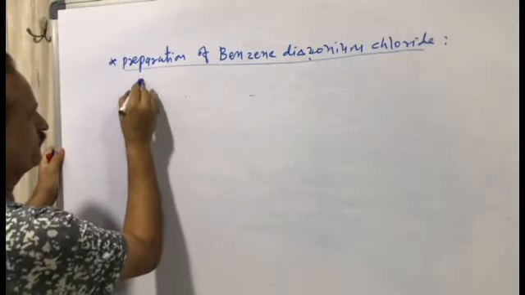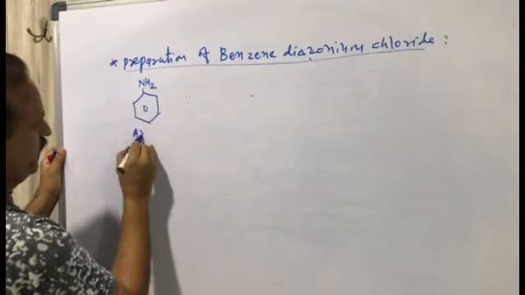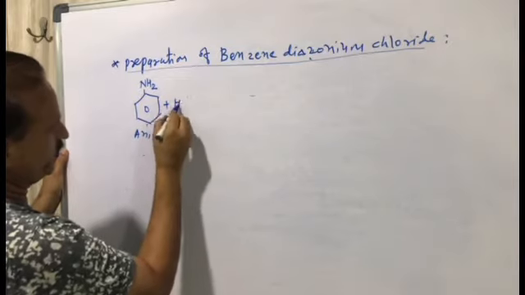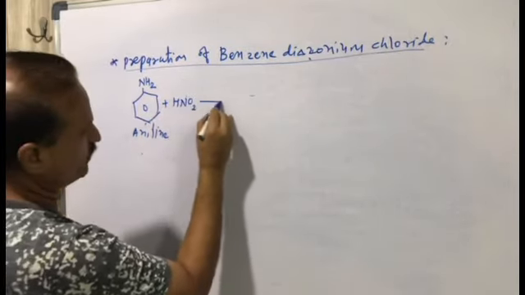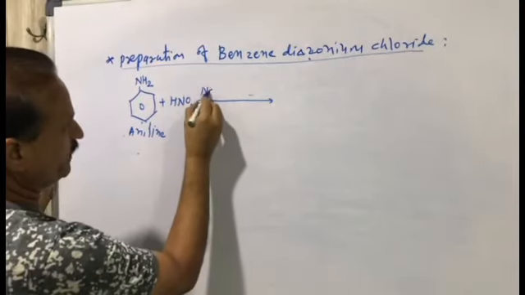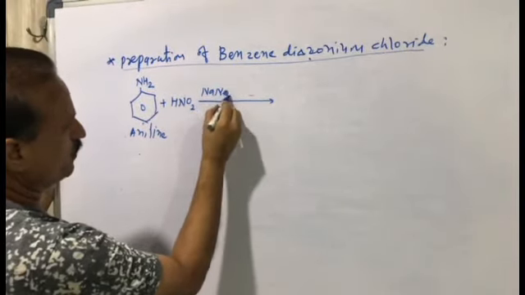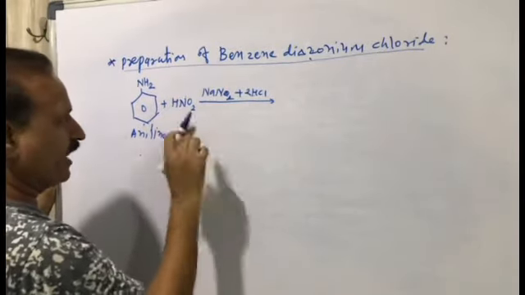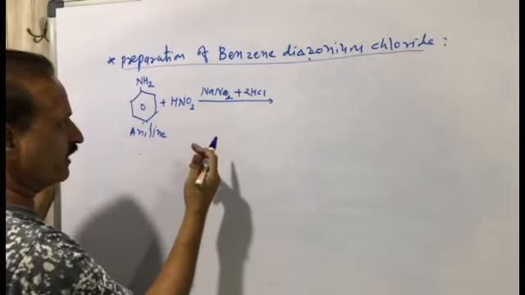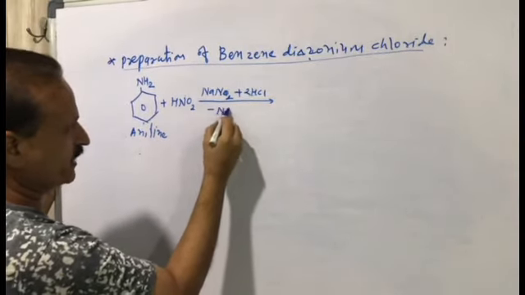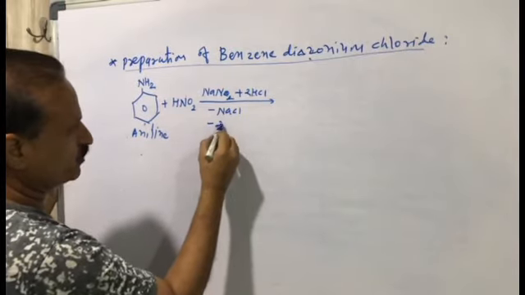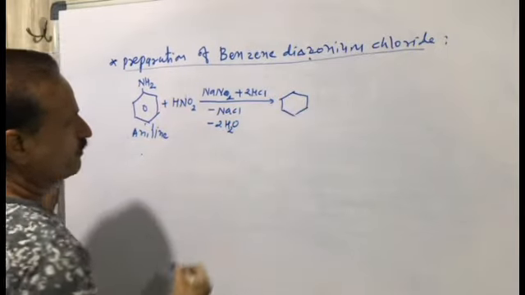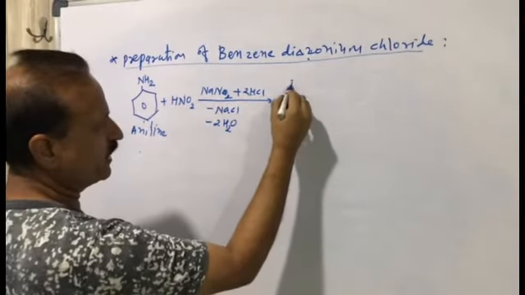This is aniline. Aniline will react with nitrous acid, HNO2. HNO2 is prepared from sodium nitrite, NaNO2, plus 2 HCl. This will prepare nitrous acid, and to balance the equation, we must make NaCl and 2H2O. Then we have benzene diazonium chloride. This is N2Cl.